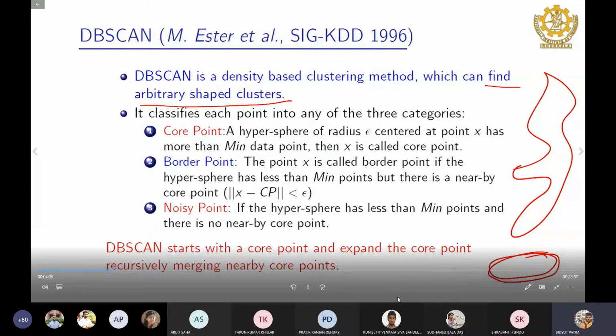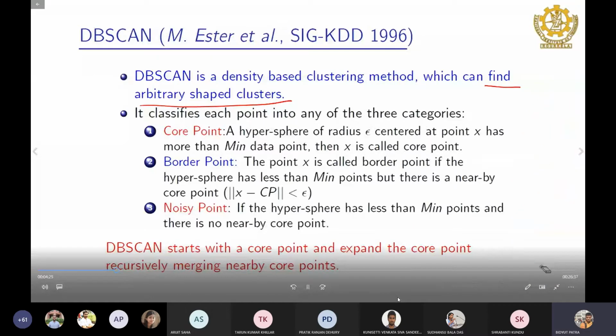But wherever we know that there are arbitrary shape clusters, obviously we should not apply K-means or a traditional clustering approach. If possible, we try a density-based clustering approach.